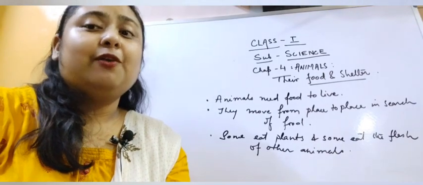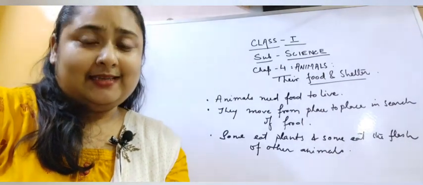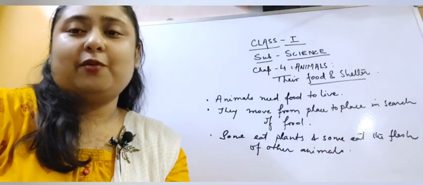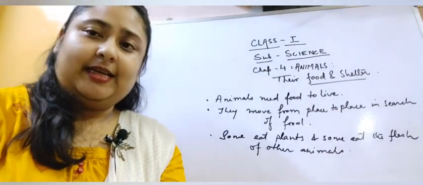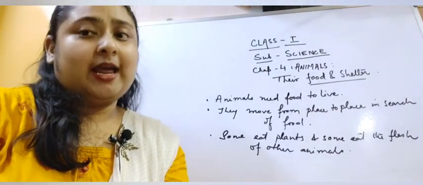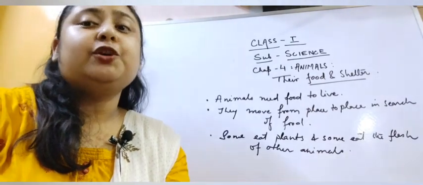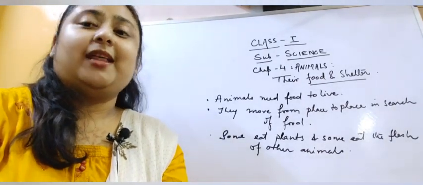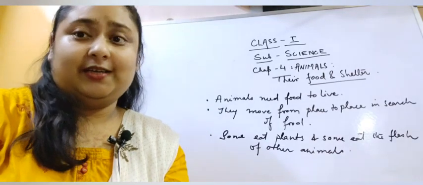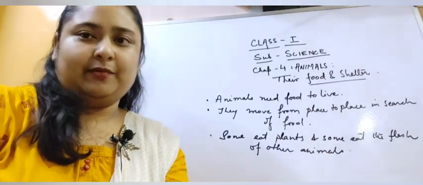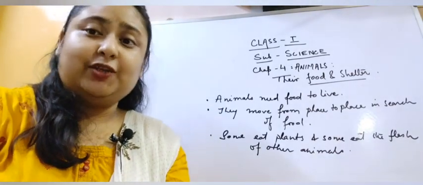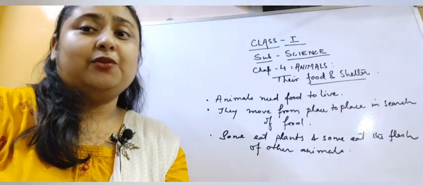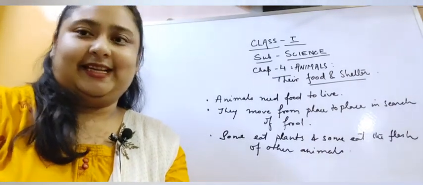Those animals which eat plants are called herbivorous animals. Similarly, there are some other animals which eat the flesh of other animals. They are called flesh eaters or carnivorous animals. So in this chapter, we will be learning about these animals in details.